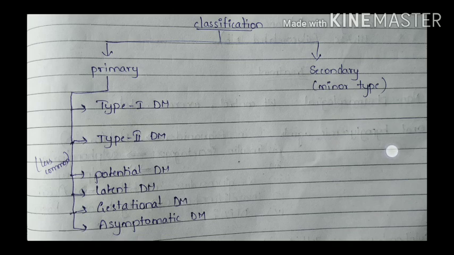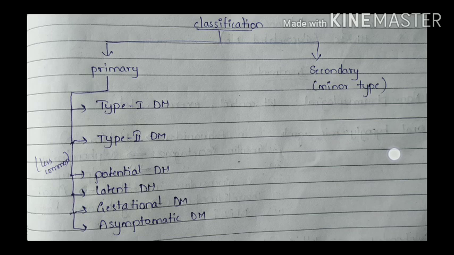The next one is type 2 diabetes mellitus. We can call this adult diabetes or non-insulin dependent diabetes mellitus. Here 90% of diabetes cases are of this type. In this, the pancreas continues to produce insulin, but the secretion is delayed, or the peripheral tissues may develop resistance to the secreted insulin. Is it clear?